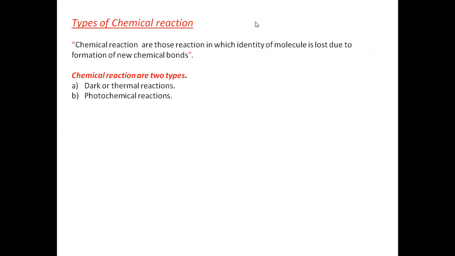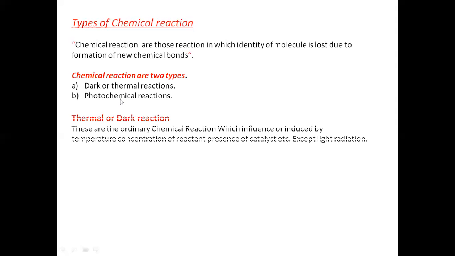These chemical reactions are of two types. One is the dark or thermal reaction, and the second one is called a photochemical reaction. Initially, we discuss the thermal or dark reaction. These are the ordinary chemical reactions which are influenced or induced by temperature, concentration of reactant, or the presence of a catalyst, except light radiation. Or it can be said that simply the reaction which occurs by the absorption of heat is called a thermal or dark reaction, and this reaction occurs in the absence of light.